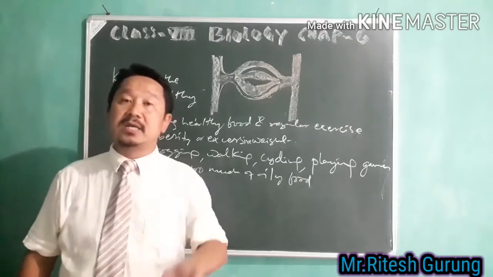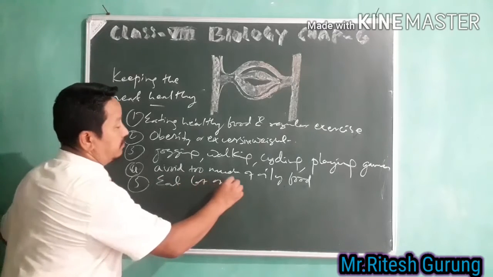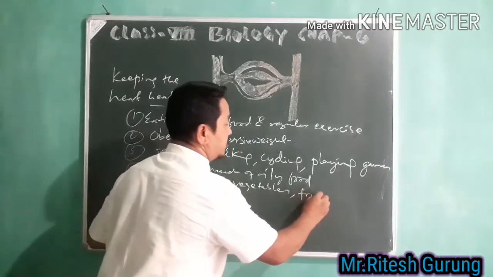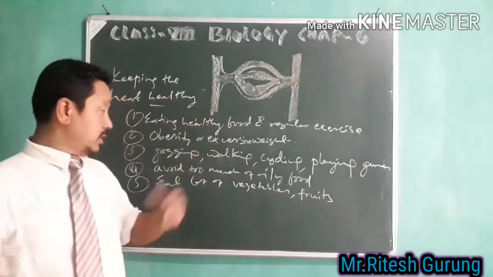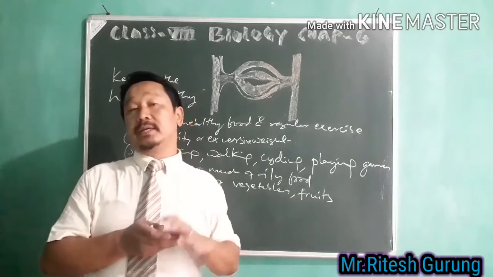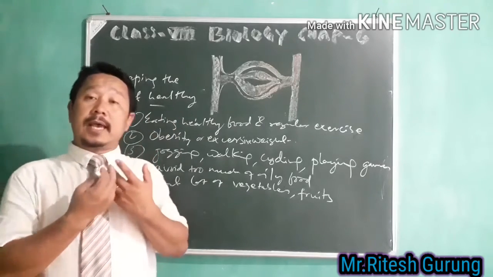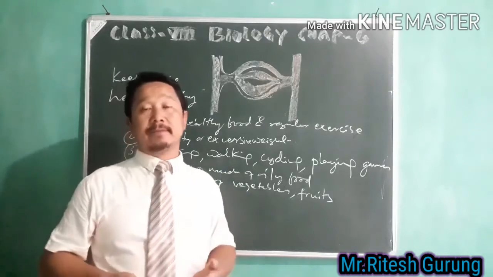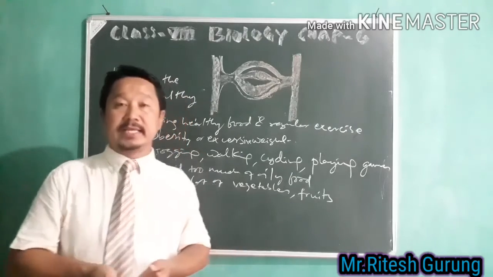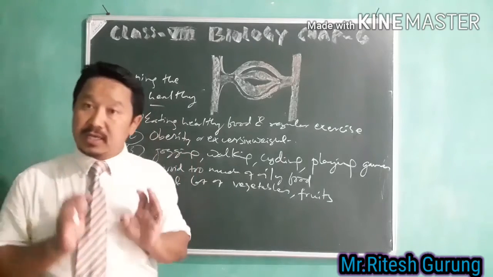And eat lots of vegetables and fruits. Especially fiber-containing vegetables and fruits help you have good peristalsis, which will also make for a very good bowel movement inside. Besides this, it will also keep your heart healthy.